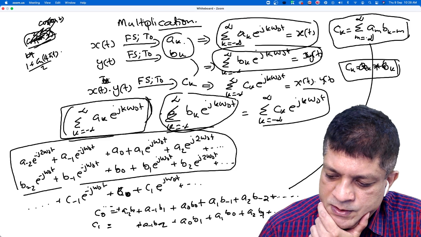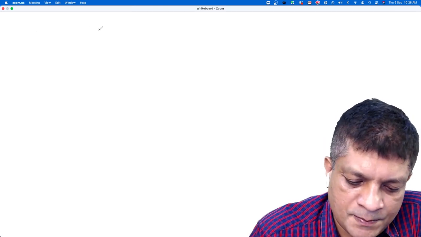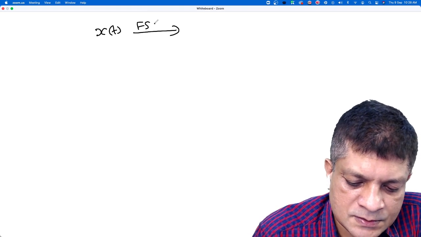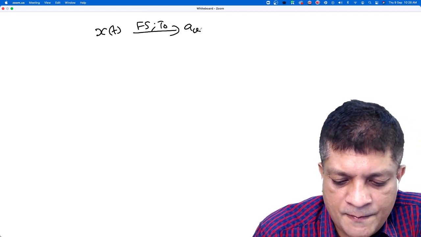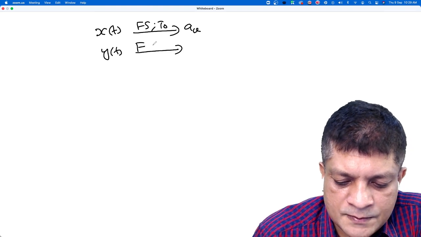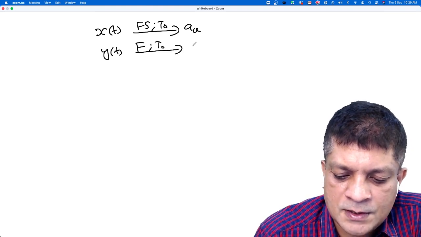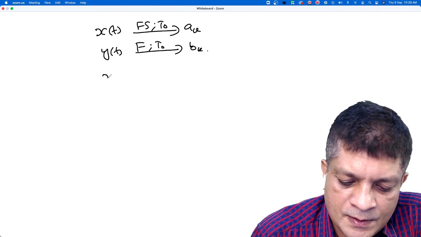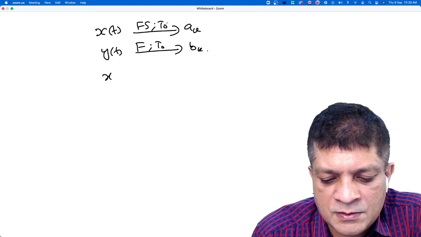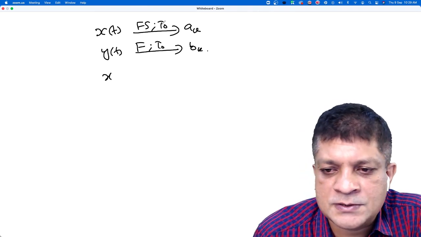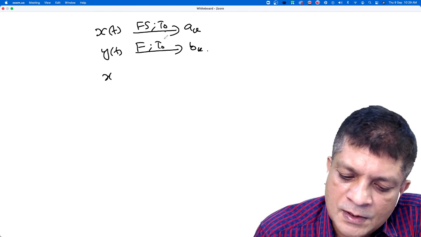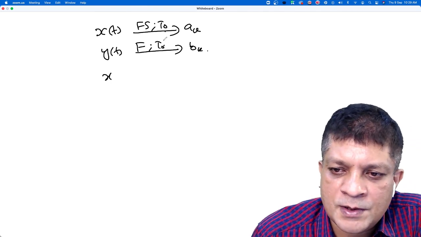So let me write it here. The property is that if xt has Fourier series with respect to period T naught with coefficients Ak, and yt has Fourier series with respect to period T naught with coefficients Bk. It is not necessary that you find this Fourier series representation with respect to its fundamental period. You can find it with respect to any common period.